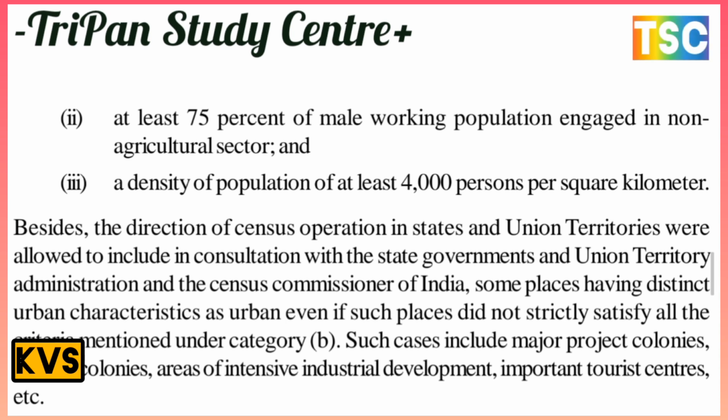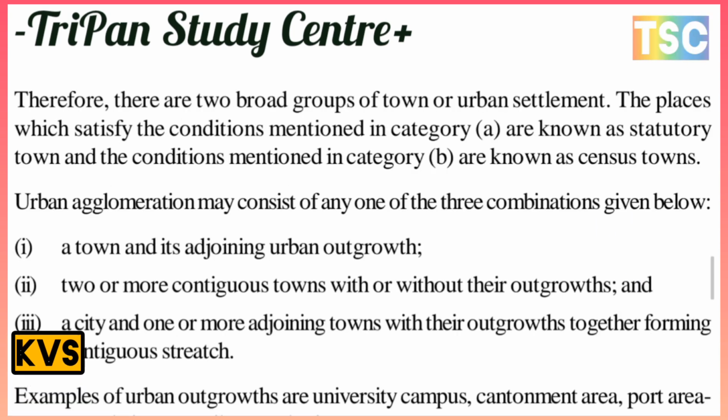Some places having distinct urban characteristics are classified as urban even if such a place does not satisfy all the criteria mentioned under the category. Such cases include major project colonies, railway colonies, areas of intensive industrial development, important tourist centers, etc. Therefore, there are two broad groups of towns in our settlement here.